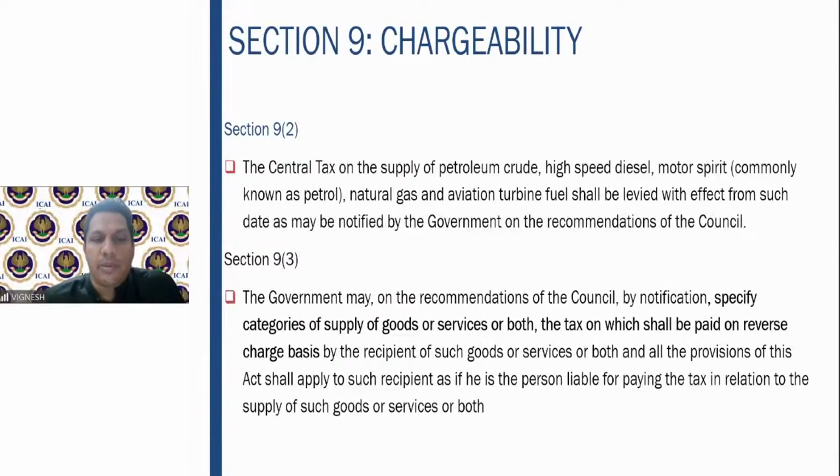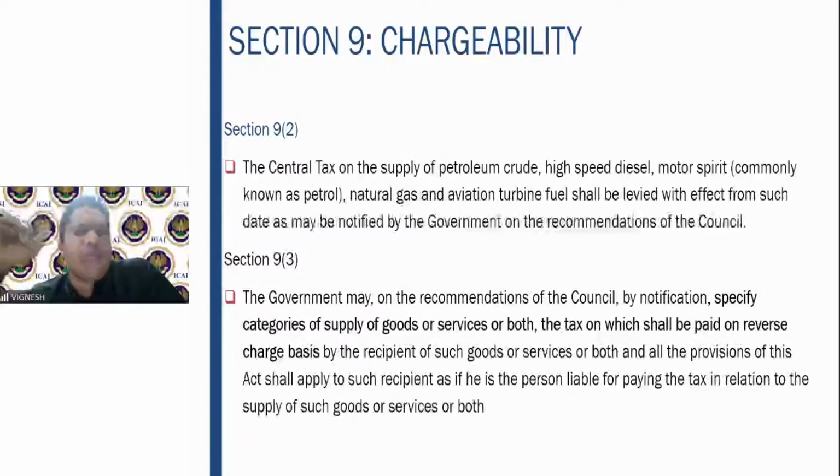The government may, on the recommendations of the council, by notification specify the categories of supply of goods or services or both, the tax on which shall be paid on the reverse charge basis by the recipient of such goods or services or both. All the provisions shall apply to the recipient as if he is the person liable to pay the tax in relation to the supply of such goods or services. That means what?